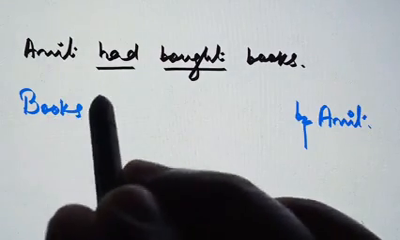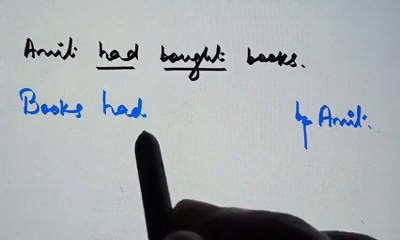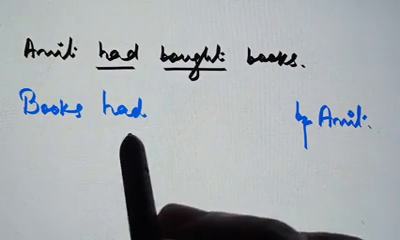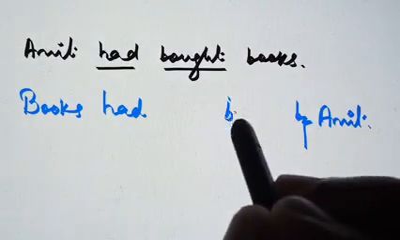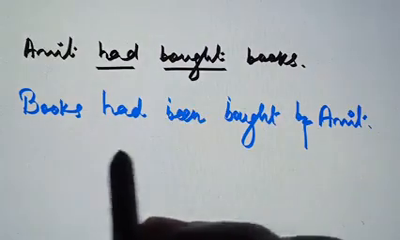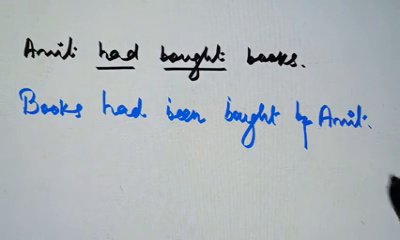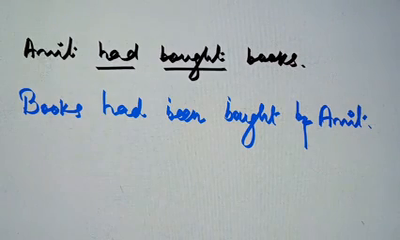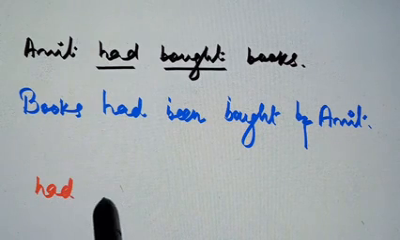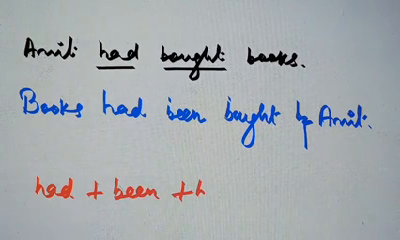According to books also it will remain had only, because in past perfect there is no rule for singular plural. With all, had will be used. Bought is already third form, so it will remain same. We will introduce here been only. So the books had been bought by Amit. So the rule for past perfect tense in passive voice becomes had plus been plus third form of the verb.